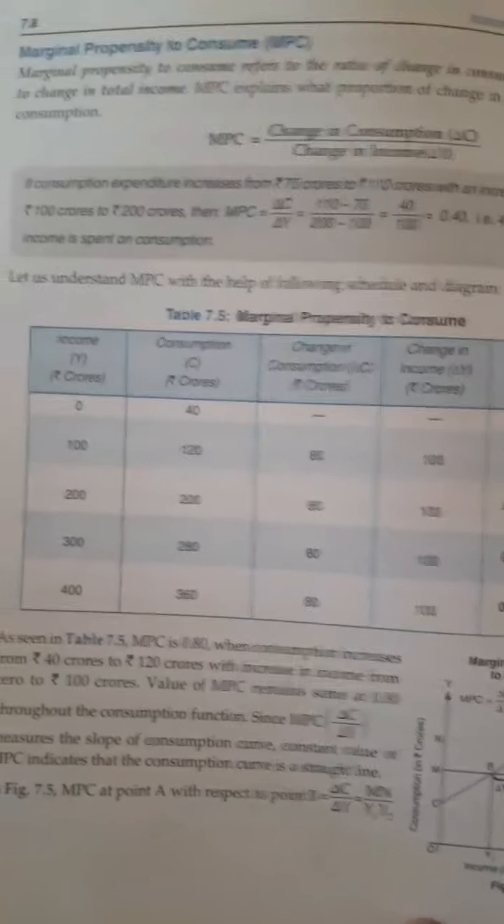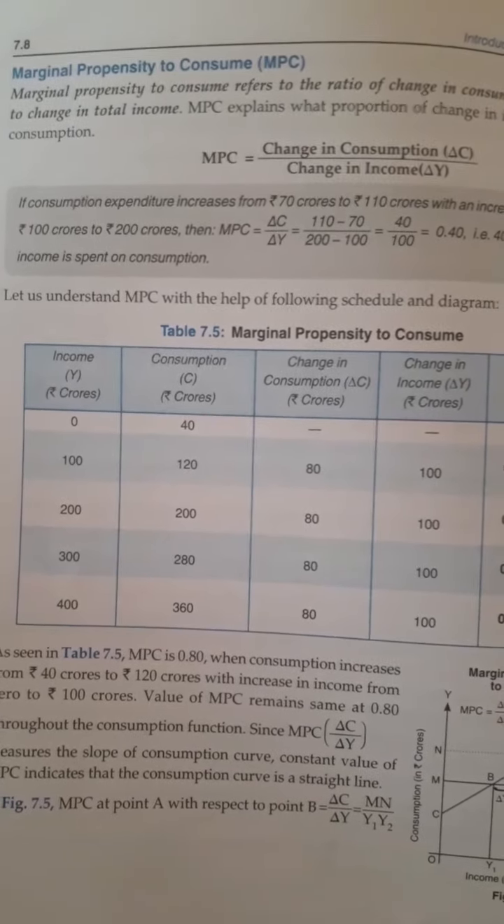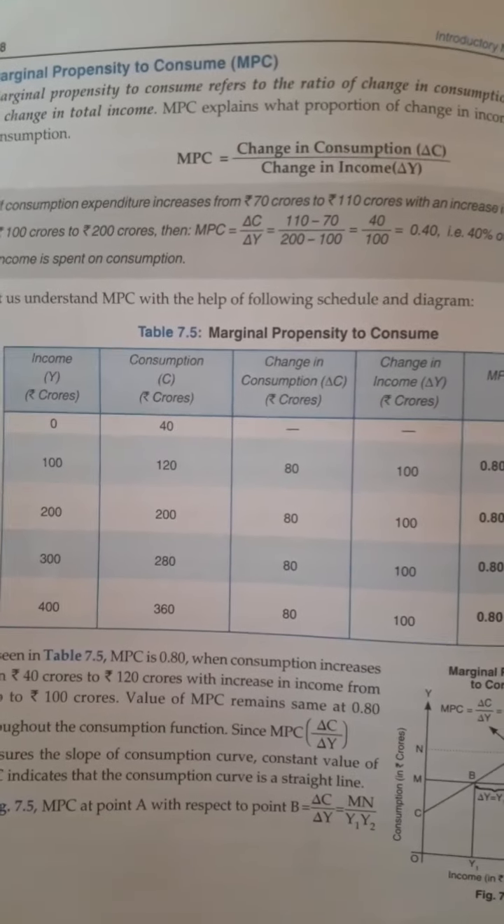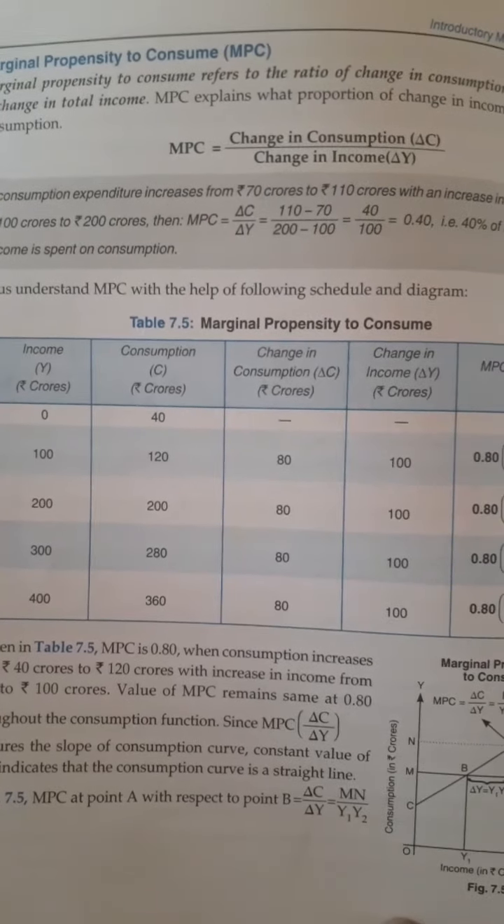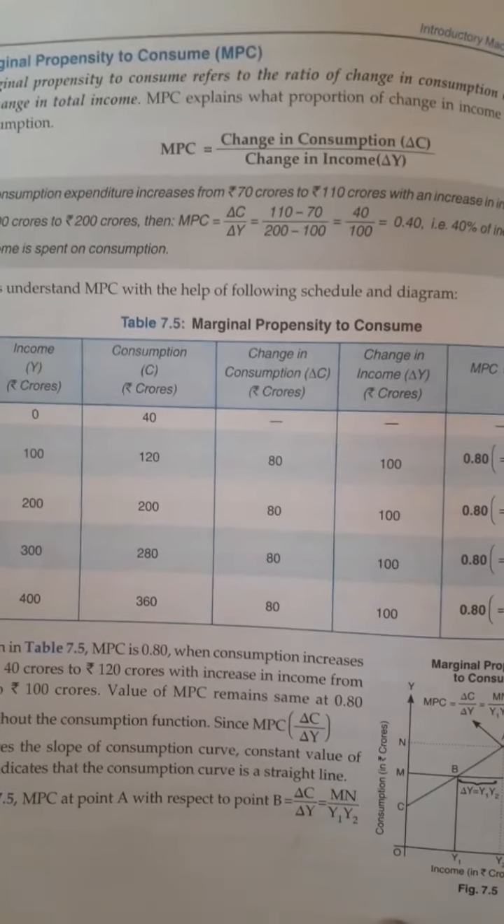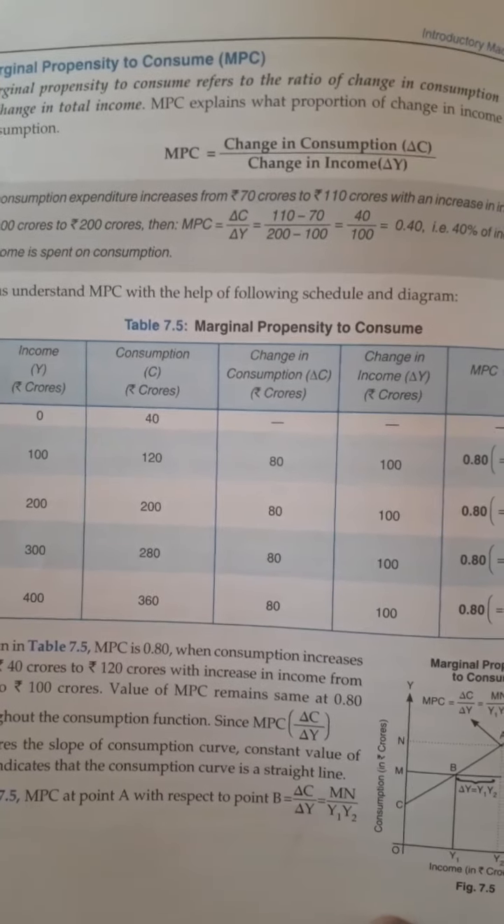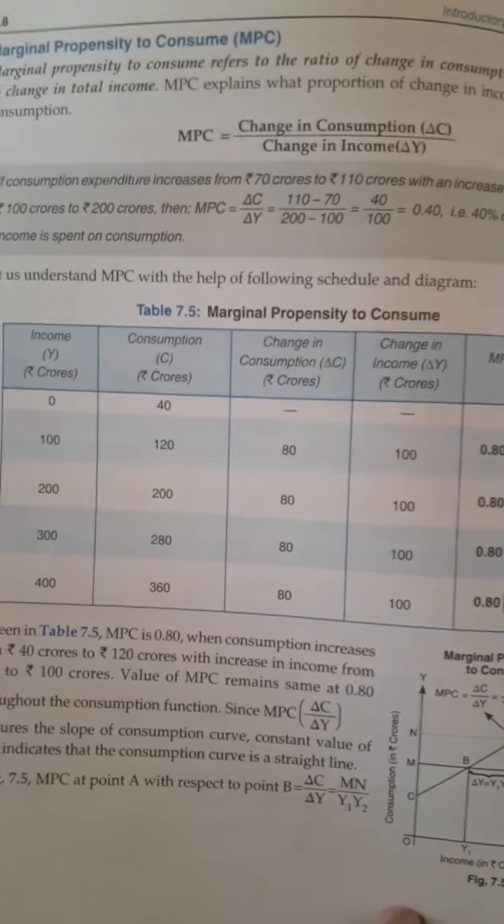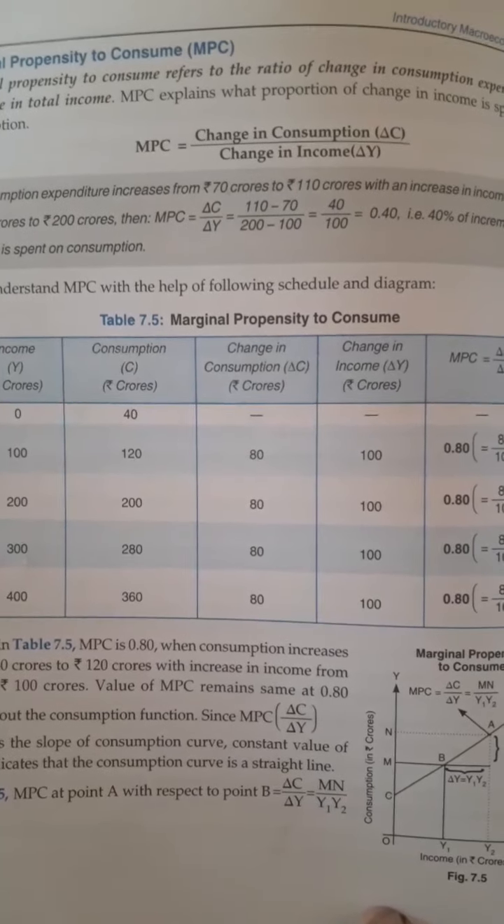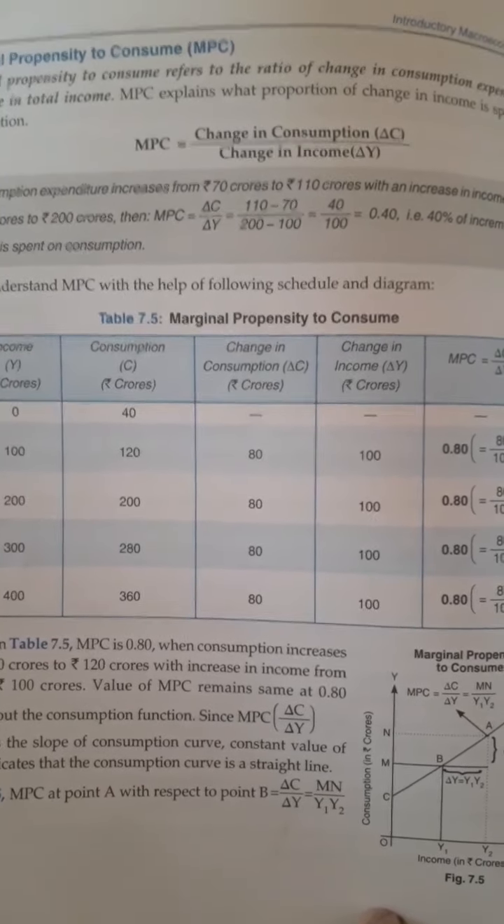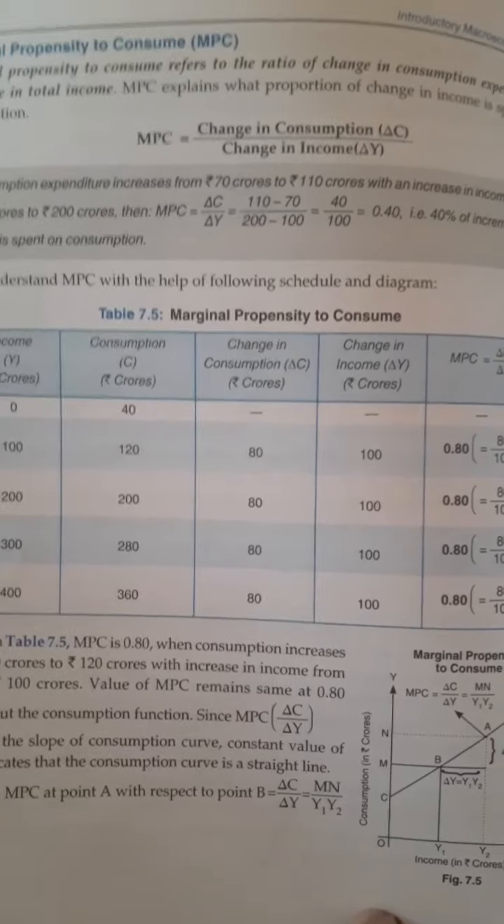Now we will go to marginal propensity to consume, that is MPC. In our earlier chapter in micro last year, we studied that marginal is always additional. So the formula of MPC will be change in consumption upon change in income. It means delta C by delta Y.